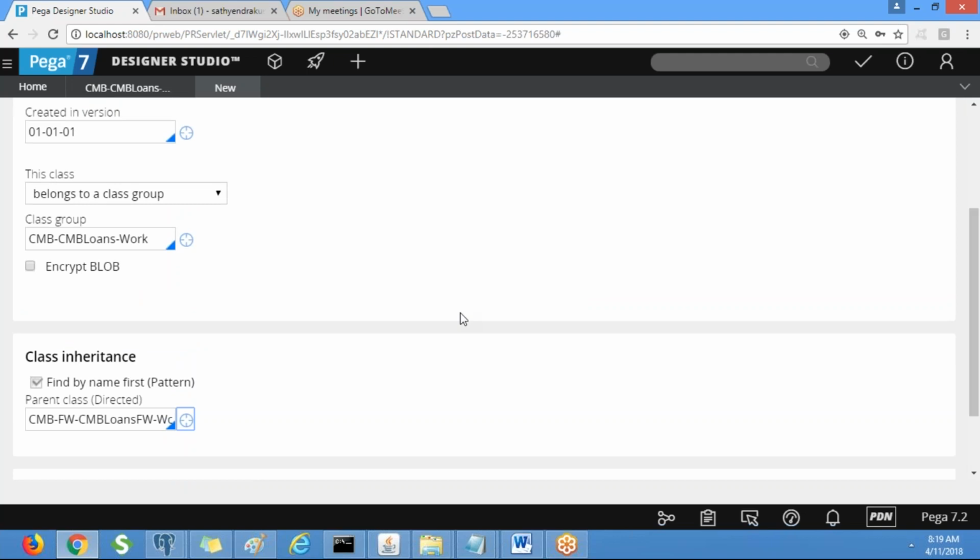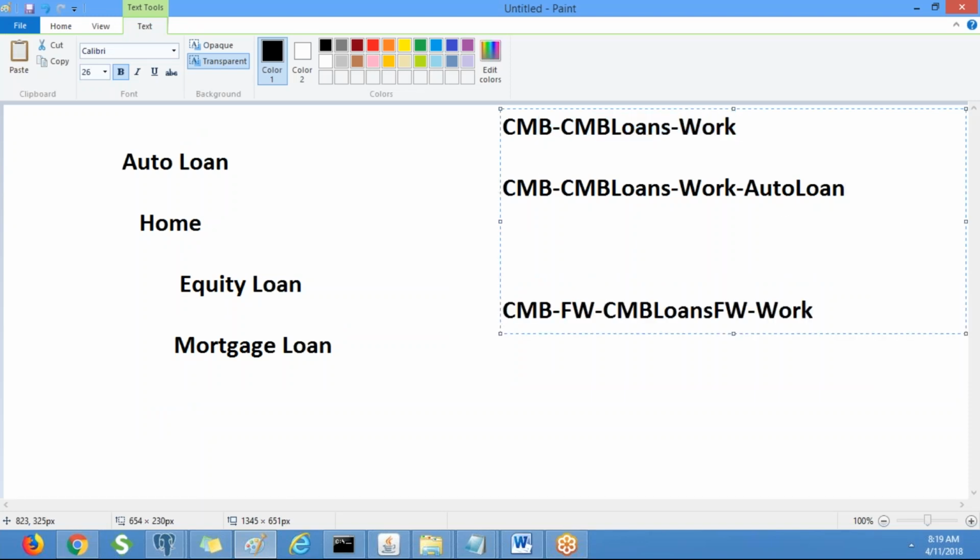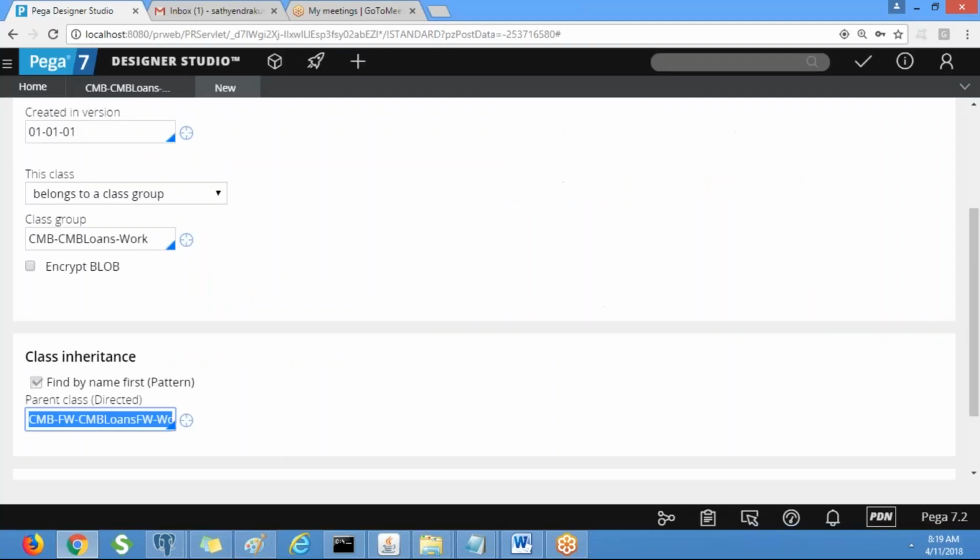So yesterday there was one interview question. So if my class is ABC, what would be the implementation layer? So A hyphen framework hyphen B framework hyphen C. Simple. See what is the work class? By looking at this, can you say the work class name? Implementation work class? It would be CMB hyphen CMB loans hyphen work. So you will not have framework. Okay, that's it. You remove the framework, that will become implementation work class. Okay.